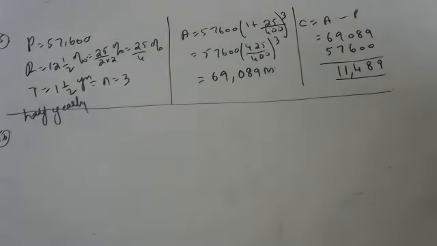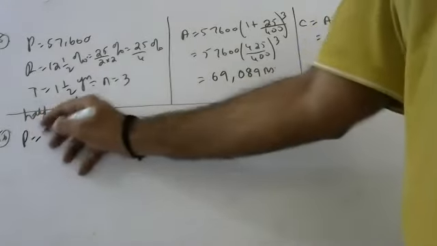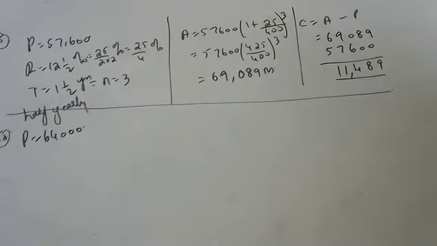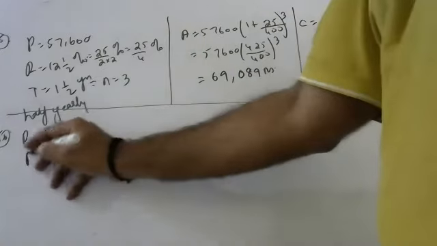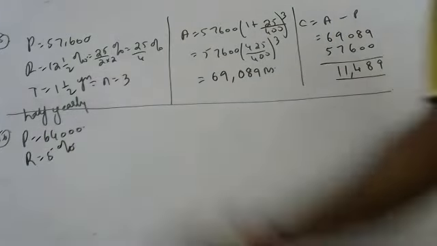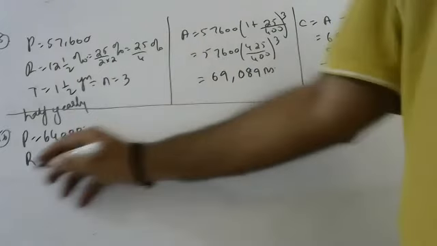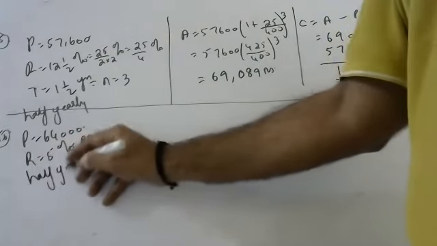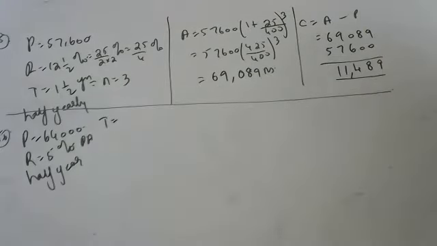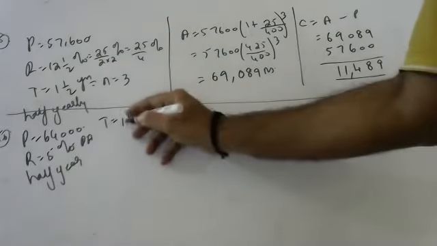Abba purchased a house from Bus Green. Cost of the house is 64,000 rupees, and the rate of interest is 5% per annum compounded annually. This is per annum, but they are saying we want half yearly. Time is the same, 1.5 years.